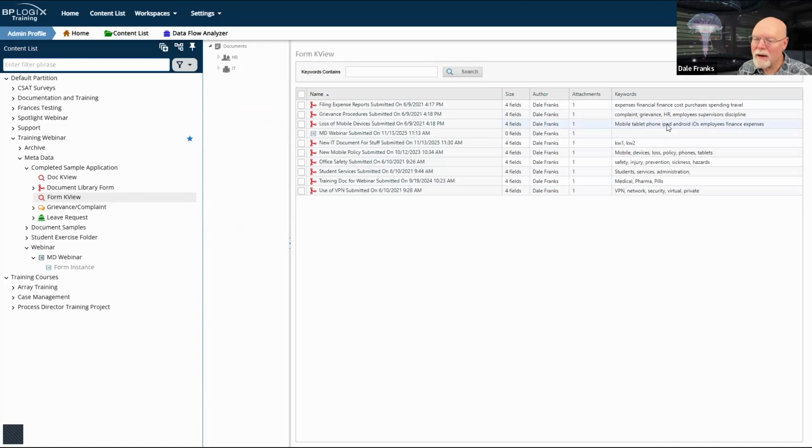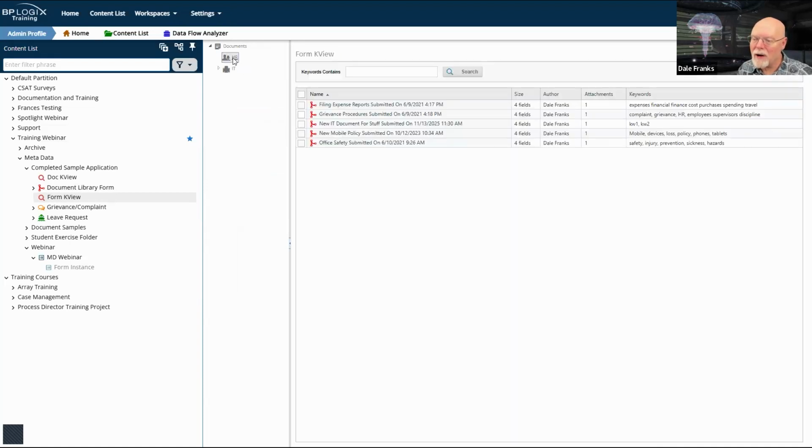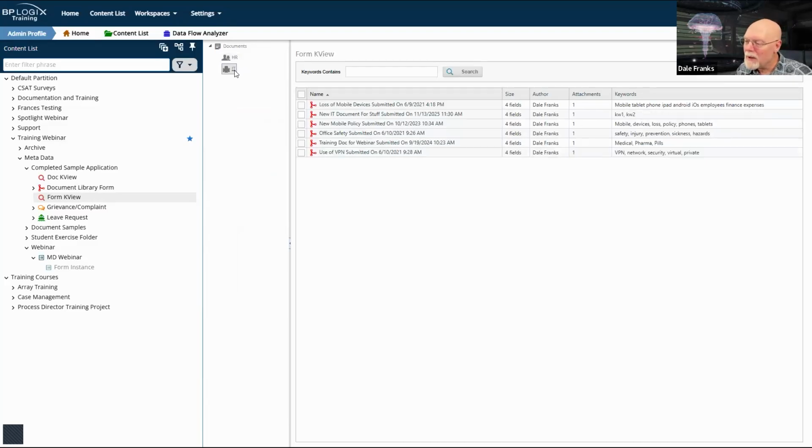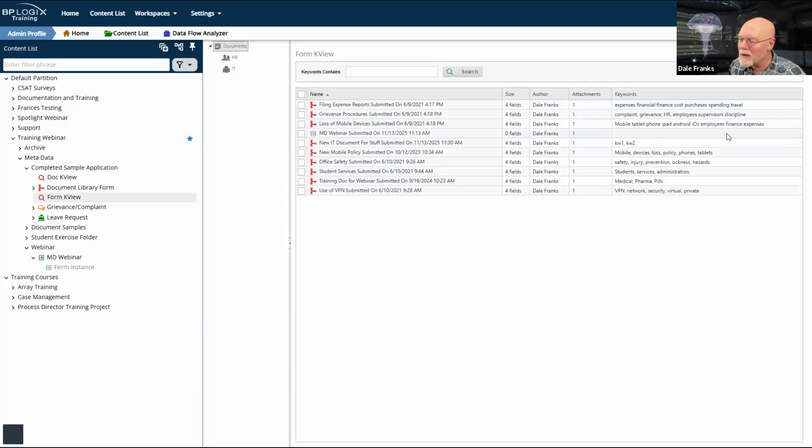If I go to HR, I get all of those. I'm looking for something specific. I'm trying to find the same keyword in multiple forms, but it looks like everyone has unique keywords. So I can't do a keyword search to return multiple ones. Well, I guess I could.